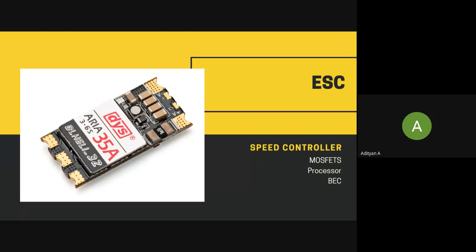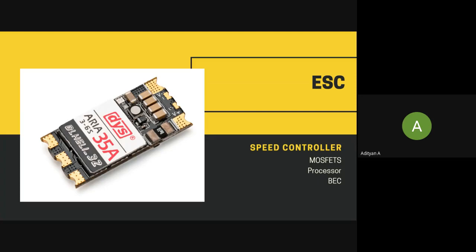Okay. So what you see here in the diagram is what a typical hobby style ESC looks like. It is rated at 35 amps and can be used on batteries up to 6 cells, lithium polymer batteries having up to 6 cells. So the electronic speed controller on a drone is a hard working and a powerful component. The ESC connects the flight controller and the motor. So it is basically the bridge between a flight controller and the motor.